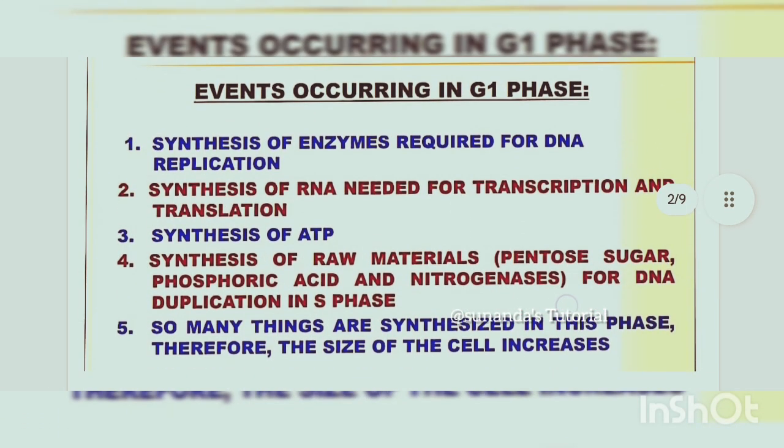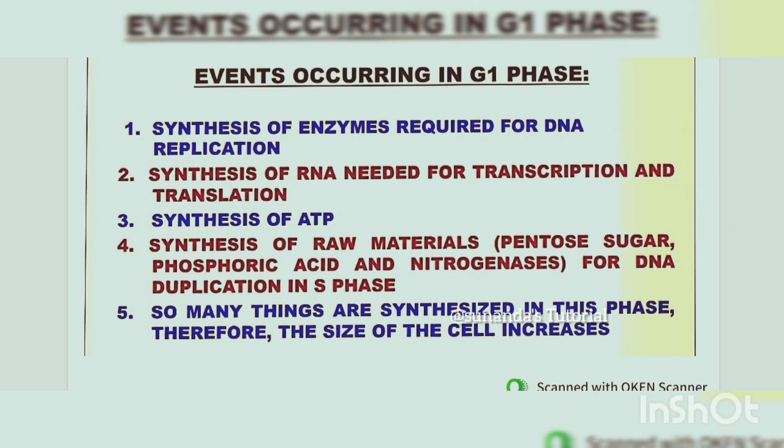Next are the events occurring in G1 phase or gap 1 phase. The events are the synthesis of enzymes which are required for DNA replication, because DNA replication is to occur in S phase. So the cell prepares itself for the upcoming DNA replication. At first it synthesizes all the enzymes required during replication. Next, the RNA needed for transcription and translation. Next, the synthesis of adenosine triphosphate or ATP to provide energy for cell division. Next is the synthesis of raw material required during the DNA duplication.